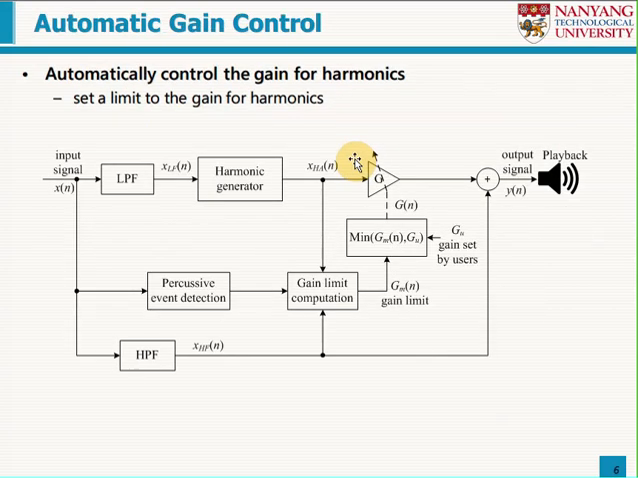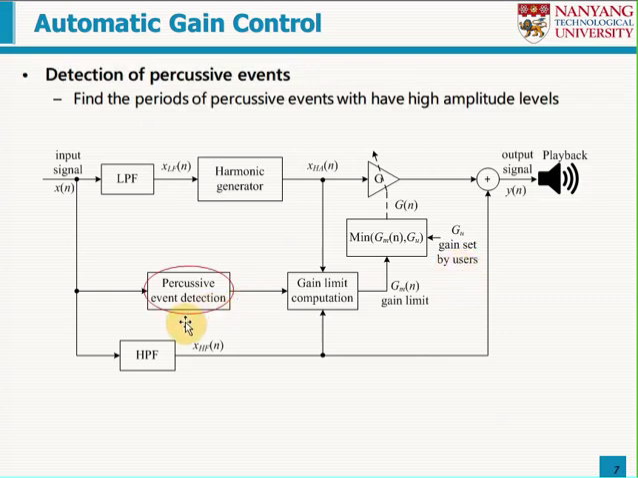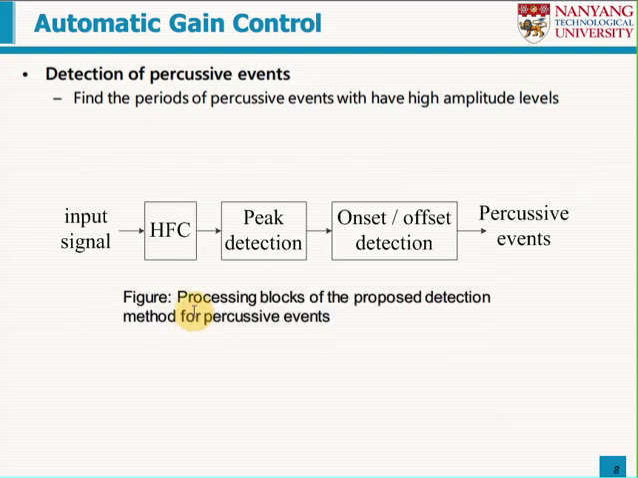In this work, we propose an automatic gain control method, which automatically sets a gain limit to the user's selected gain. The computation of the gain limit is based on the detection of percussive events of the input signal. Through detection, we find the periods of percussive events that have high amplitude levels.